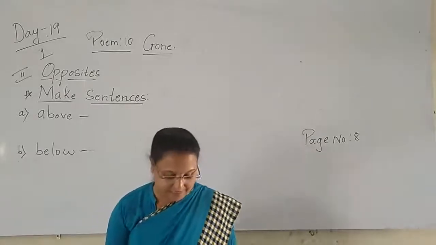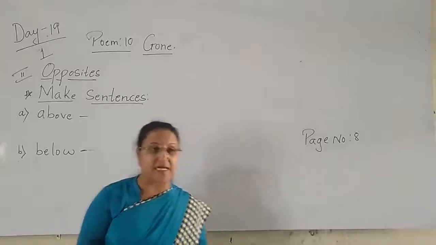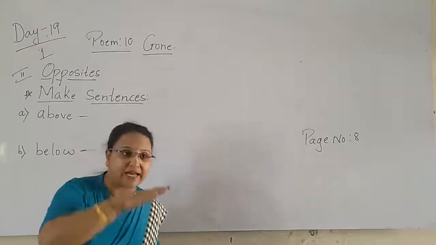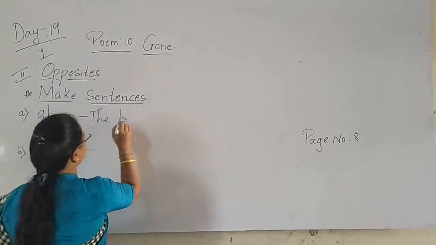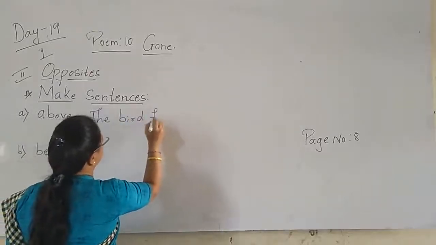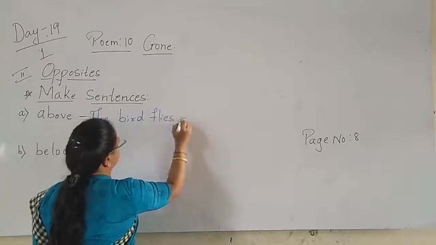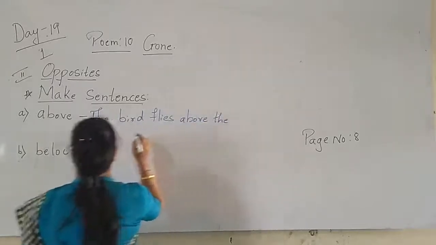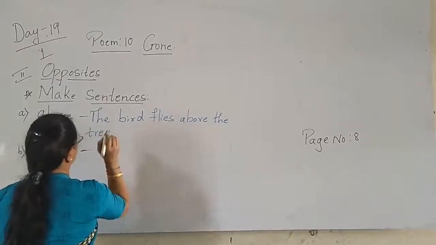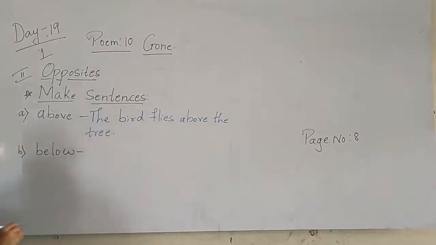So here the first sentence: the bird flies above the tree. Where is the bird flying in the picture? The bird flies above the tree. Second one, below.